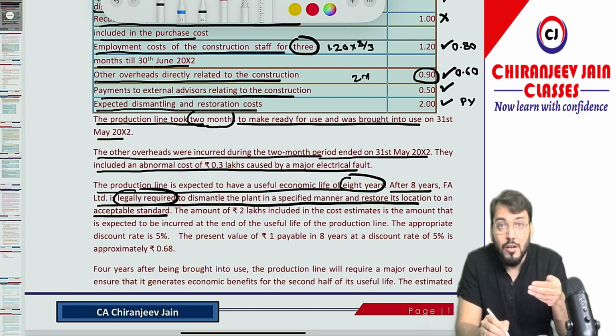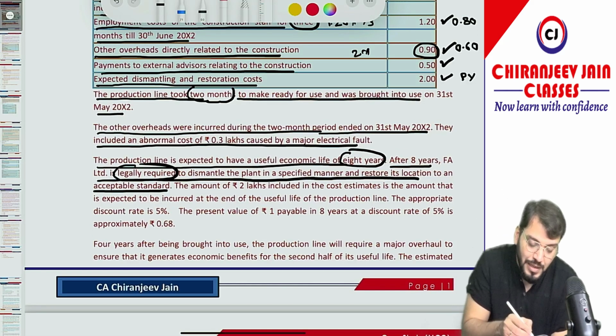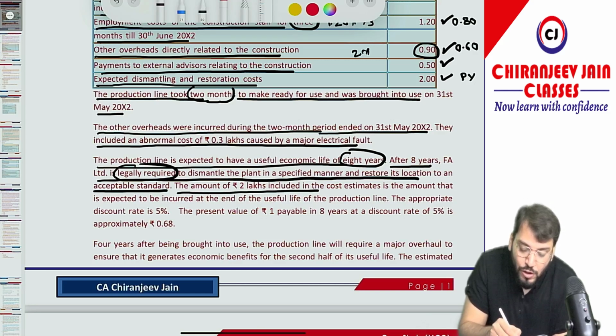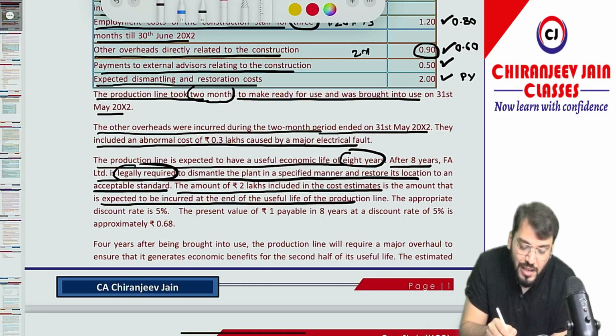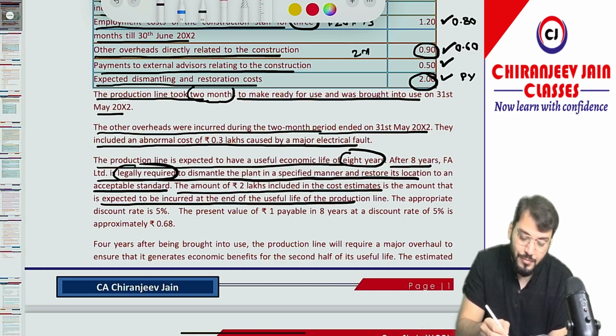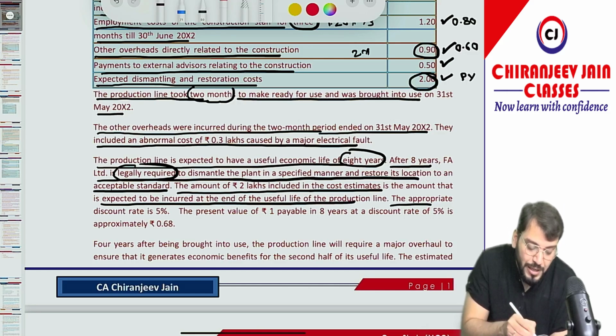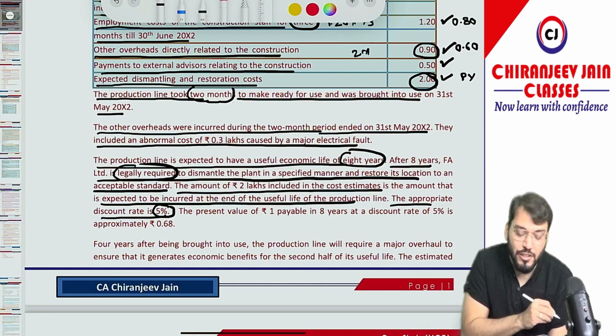We need to find out the present value of dismantling cost, and we need to create a provision for that as per Ind AS 37 requirement. The amount of 2 lakh included in the cost estimate is the amount that is expected to be incurred at the end of useful life of the production line. So that is already given, 2 lakh. The appropriate discount rate is 5%. Discount rate is also given, 5%.